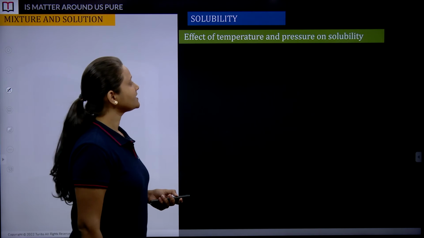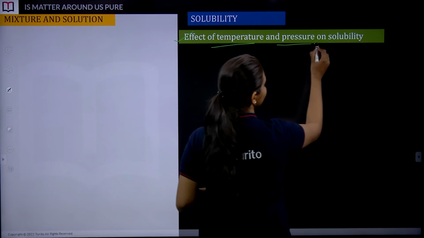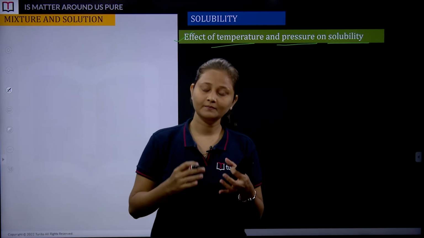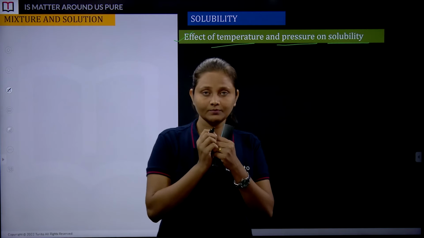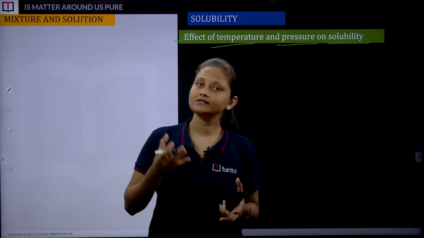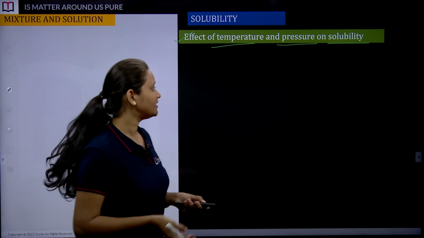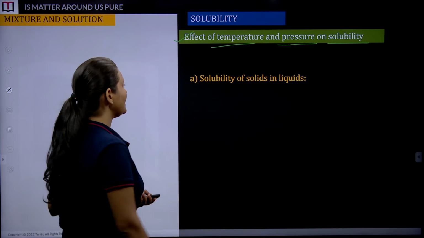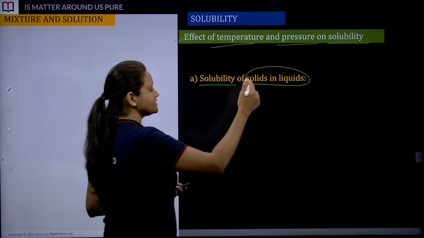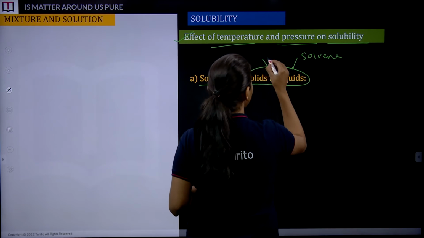Okay. Let's try to understand the second point, which is the effect of temperature and pressure on solubility. What happens if I increase the temperature? What will be the effect which we observe on solubility, whether it increases or decreases? What if I increase the pressure or decrease the pressure, and how does solubility increase or decrease? That's what we are going to understand. So we have solubility of solids in liquids. Liquid here is nothing but a solvent, okay, and solid is what?